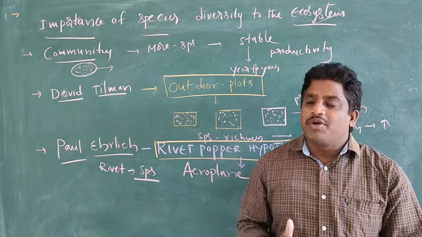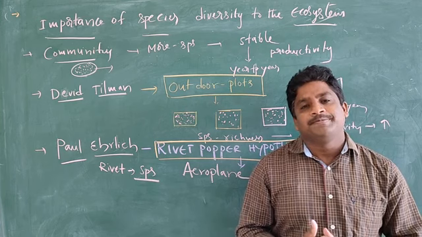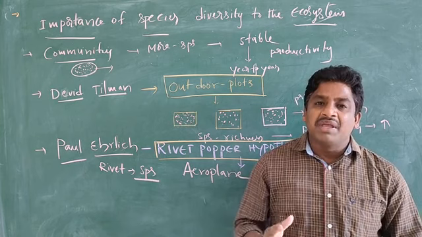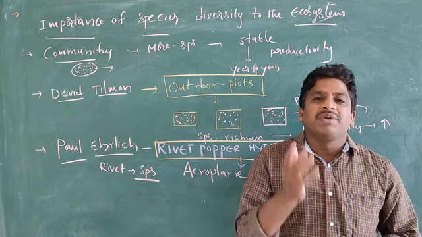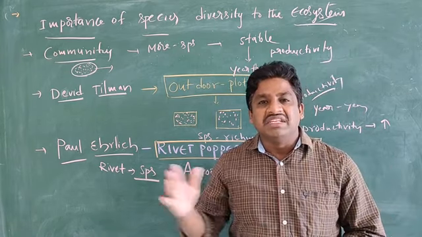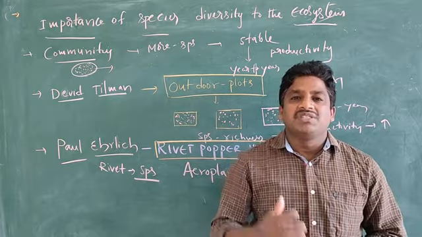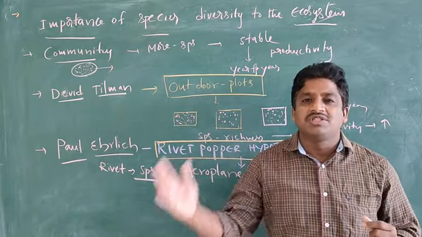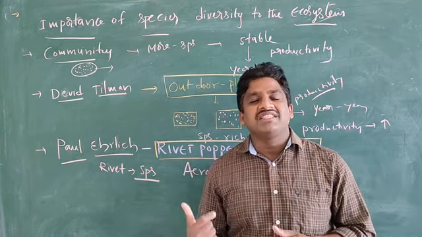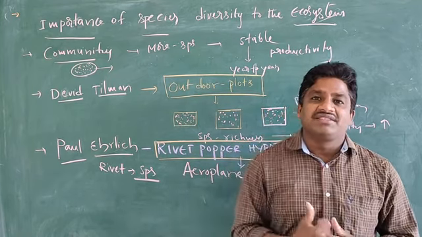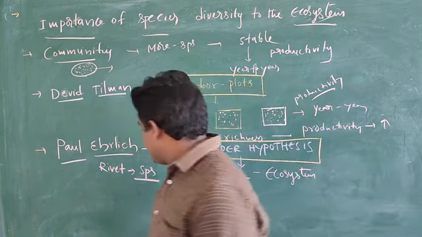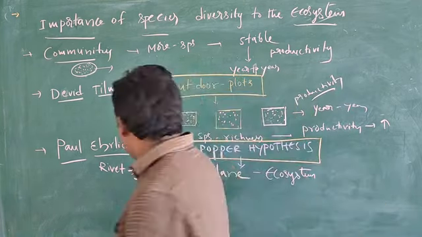So what I said in the Rivet-Popper hypothesis is that if a major species is eliminated, that means it disappears, automatically other species can also disappear from that area. Major rivets are in the aeroplane wings.